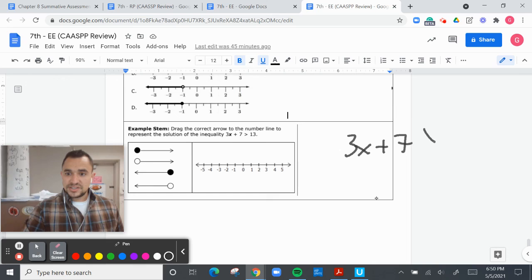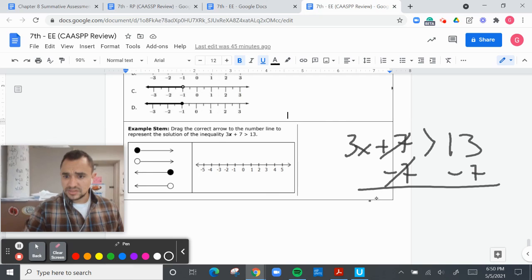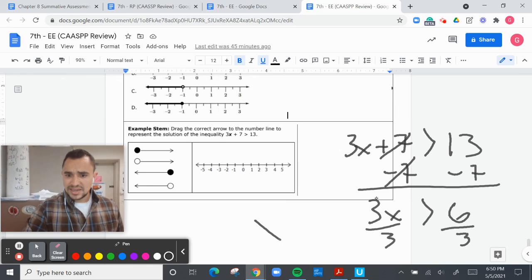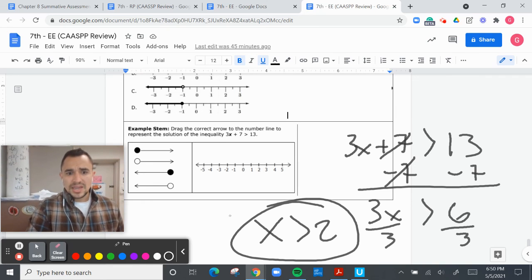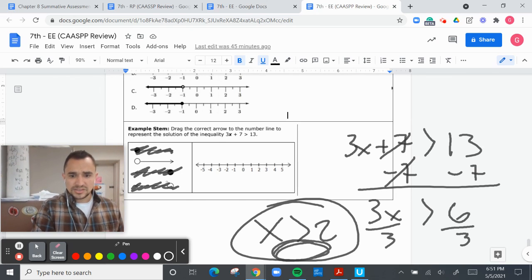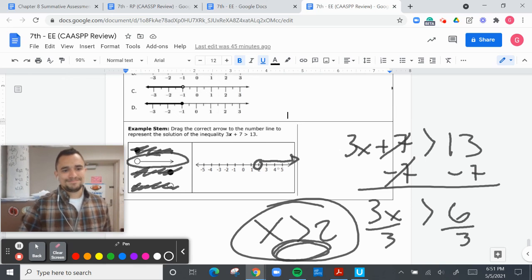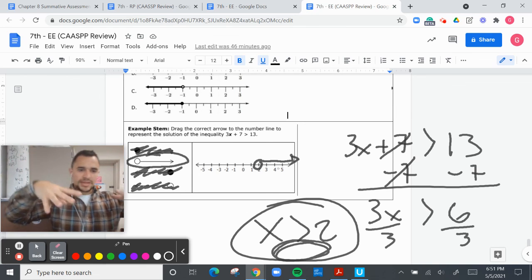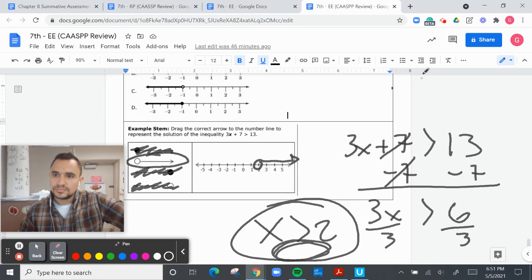3x plus 7 is greater than 13. Minus 7 on both sides. Cross out. 3x is greater than 6, divided by 3. X is greater than 2. So there's no line underneath. So I don't need this one and I don't need this one. And then I don't have the greater than. So this is greater than, this is less than. So I'm going to put this on the 2. And then you're done. Mic drop, pen drop, all that good stuff.